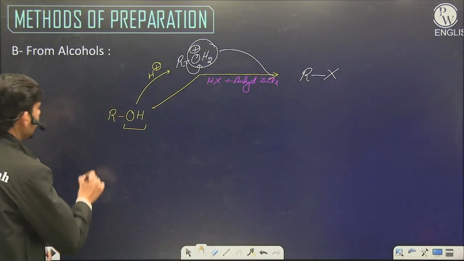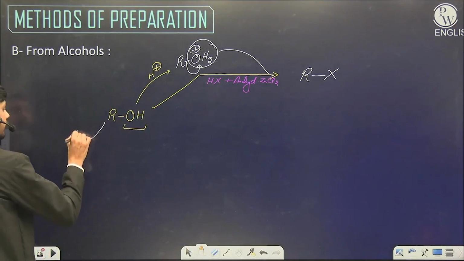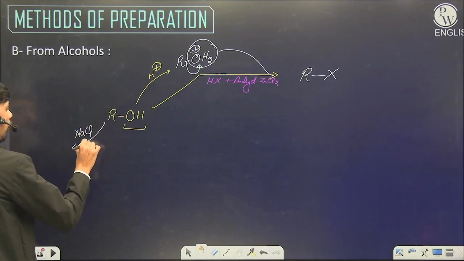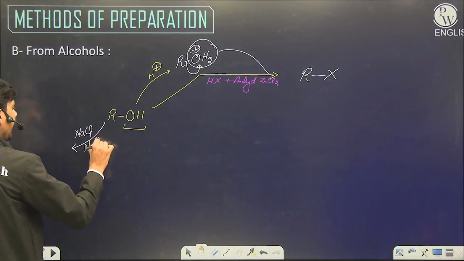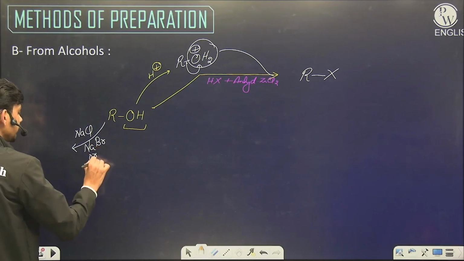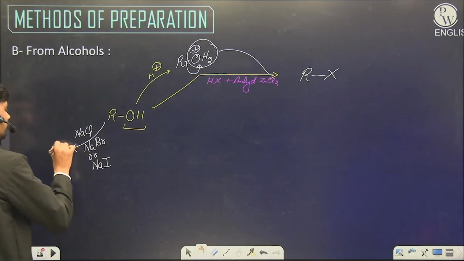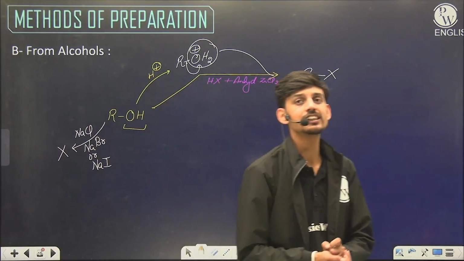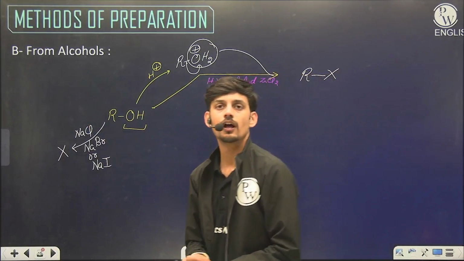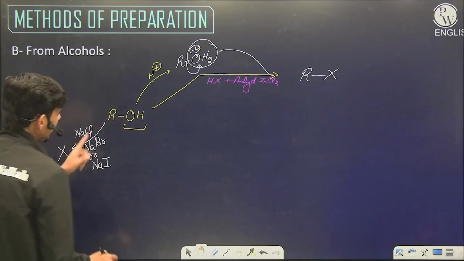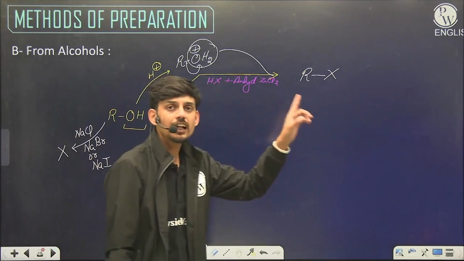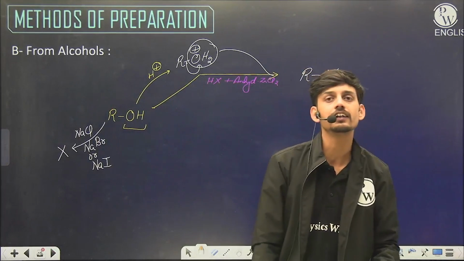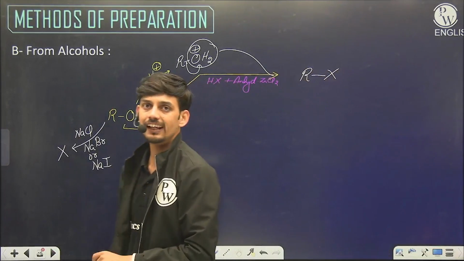That means if I do this reaction in presence of NaCl or NaBr or NaI, the reaction will not take place, as Cl, Br and I are not strong enough to replace the OH. But if I do the reaction in presence of HCl or HBr or HI, the reaction will proceed because of the acidic medium.